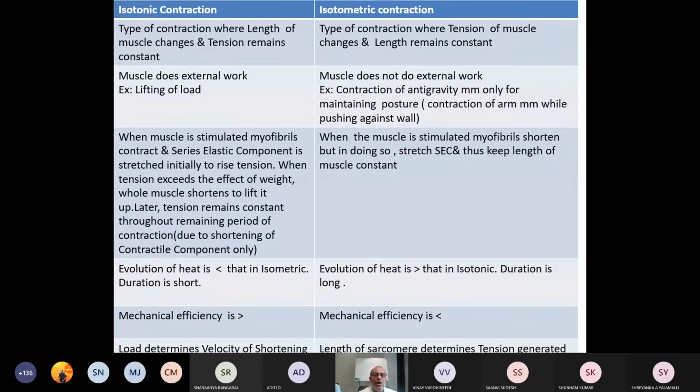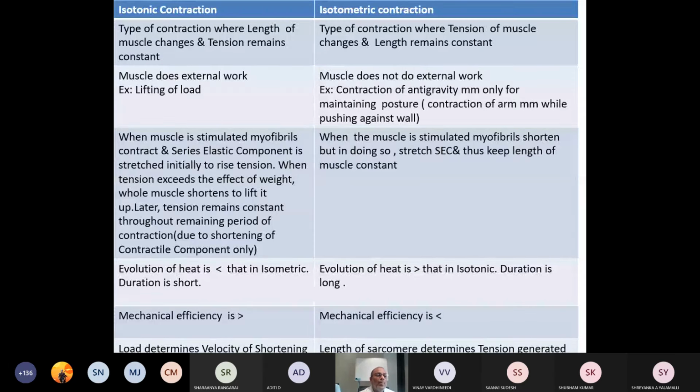Whereas isometric contraction is a type of contraction where the tension of the muscle changes, length remains constant. Then external work. Muscle does external work in case of isotonic contraction. Whereas in case of isometric contraction, muscle does not do external work.